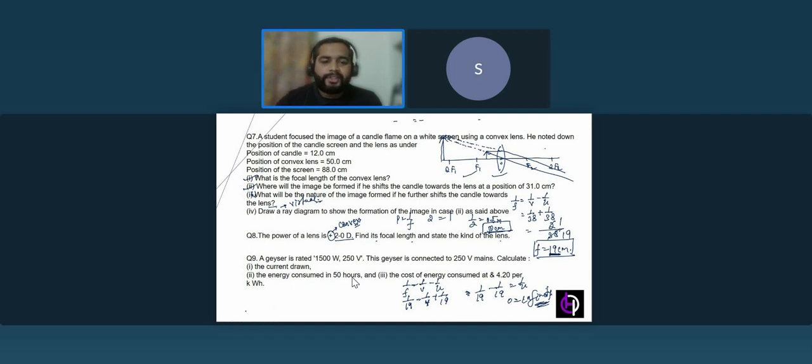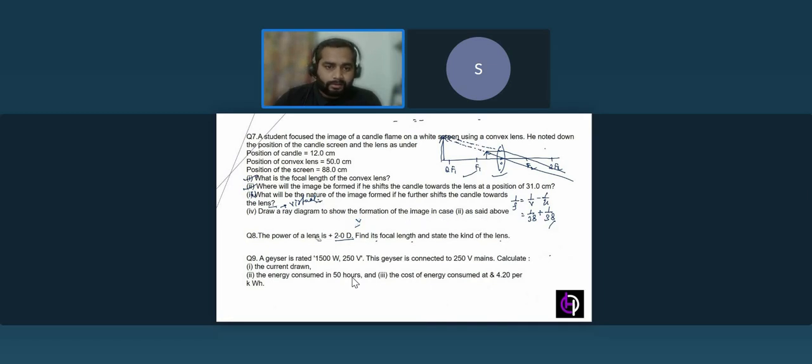Now the next question is from electricity, the power consumption. This is the part of the electricity chapter that we use in our daily life, isn't it? When you're paying the electricity bill, you can calculate it, or when you're buying some electrical appliances, how much cost that appliance puts on the electricity bill, you can calculate in this part, power consumption.